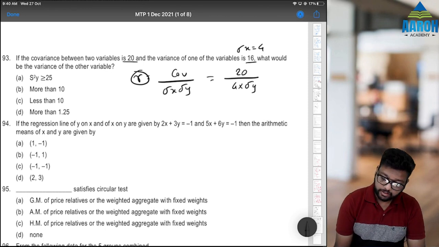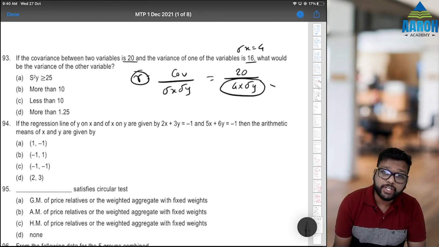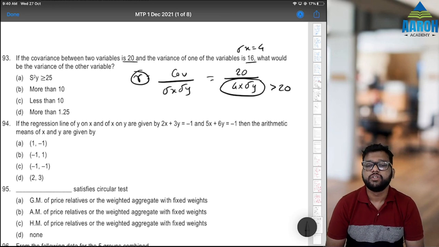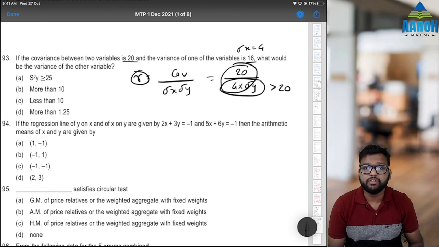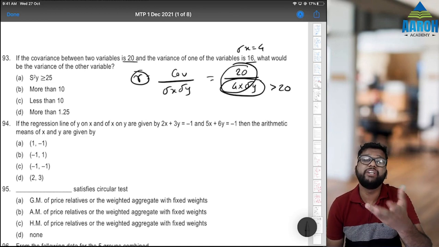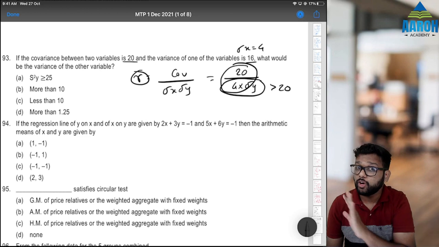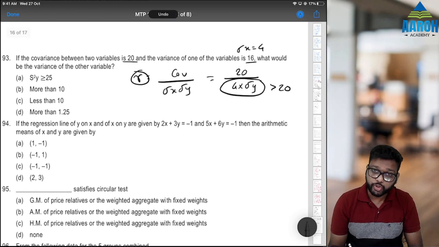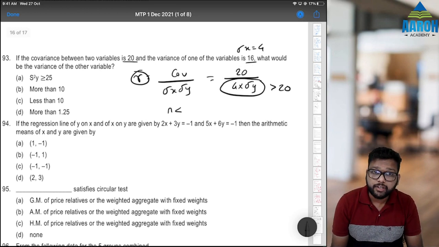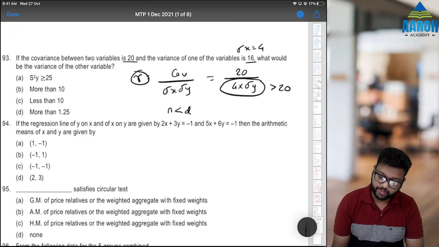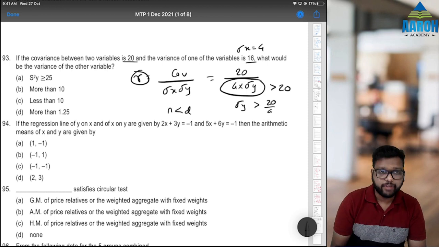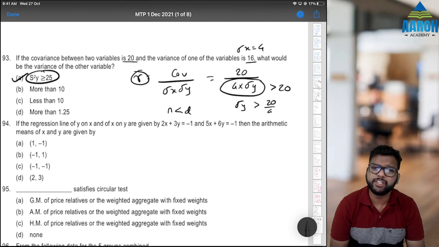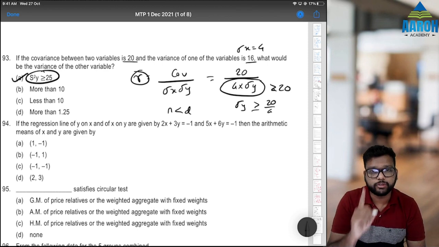Understand, that means this denominator has to be greater than 20. Because if the denominator is less than 20, then 20 by 15 for example will be 1.333, 1.666. So R cannot be greater than 1. That means the numerator must be less than the denominator, right? Fine. That means sigma y must be greater than 20 by 4, which is 5. Sigma y is greater than 5, that means sigma square y is greater than 25. Greater than or equal to is correct because 1 is also a possible answer.